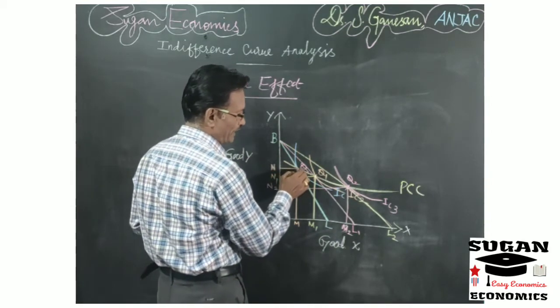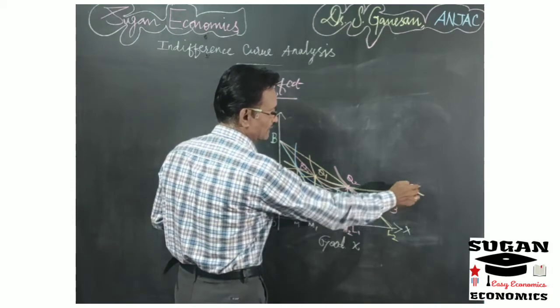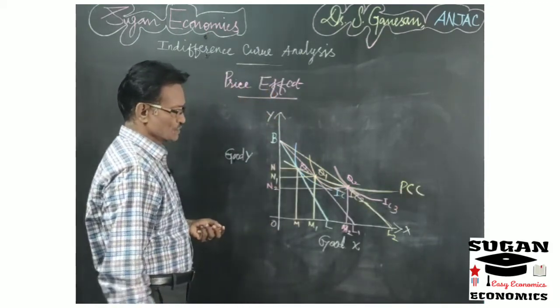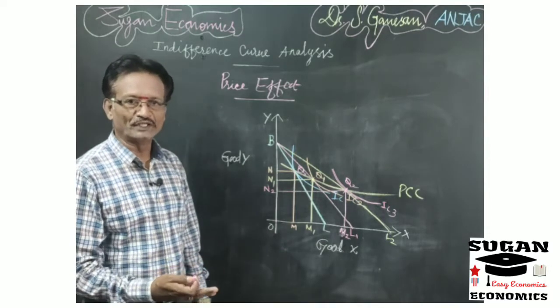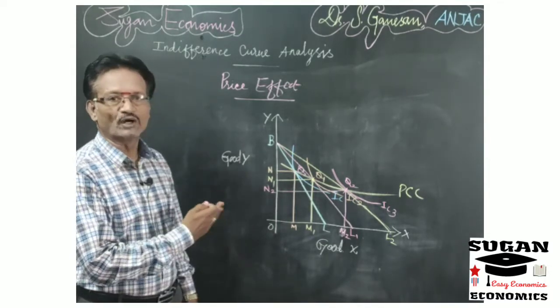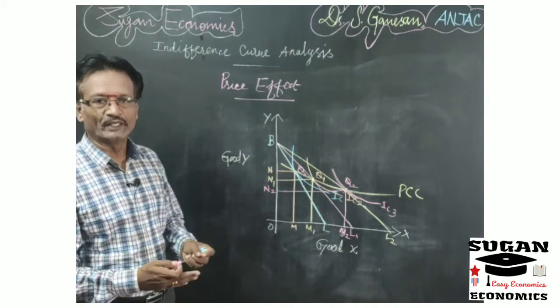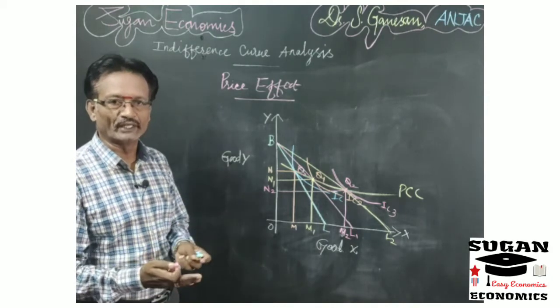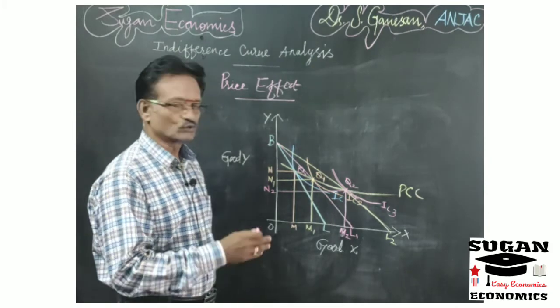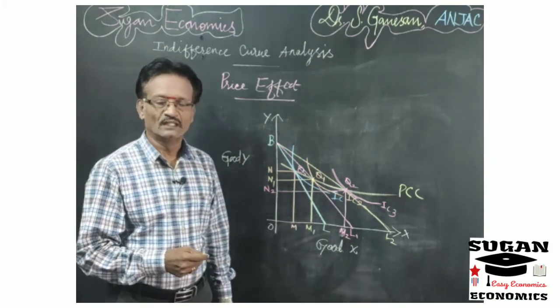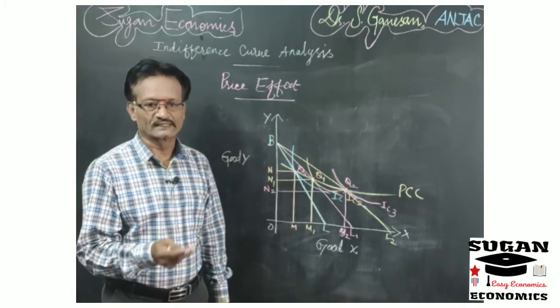So here joining Q1 and Q2 we will get a price consumption curve. So the price consumption curve has a different shape, depending upon the different commodities, whether it may be a substitute commodity or complementary goods or unrelated commodities and other things. So that we will discuss in a separate video lesson, or we will discuss in the next class.